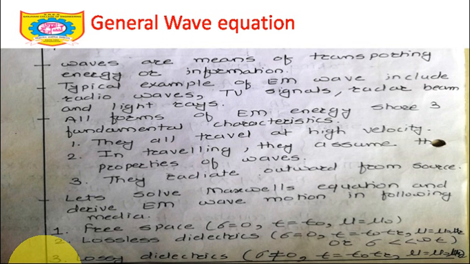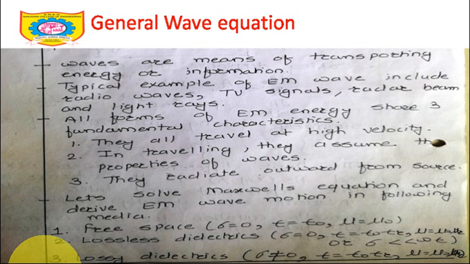It can be anything. Even if you consider your mobile towers, the information is being transferred from your mobile phone to another mobile phone through these waves only. So it is a means of transporting information. Typical examples of EM waves include radio waves, TV signals, radar beams and light rays. These are some of the examples which carry certain information or energy.